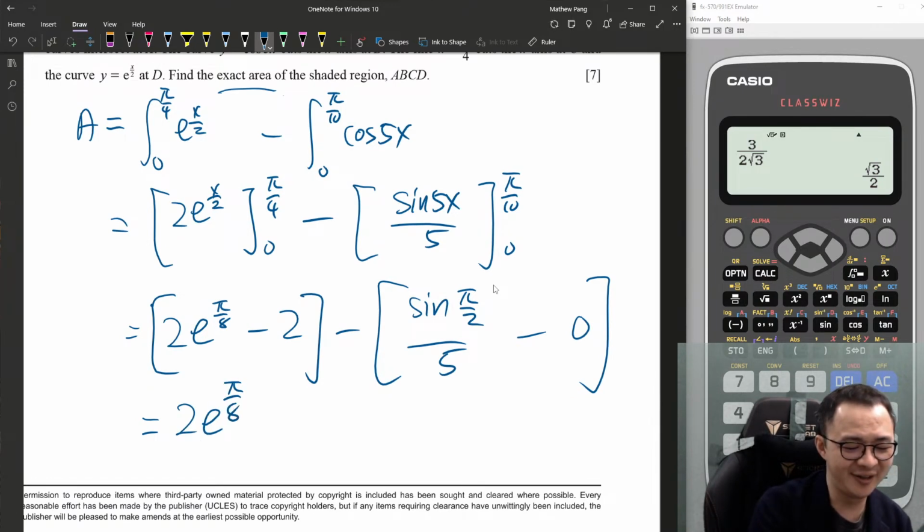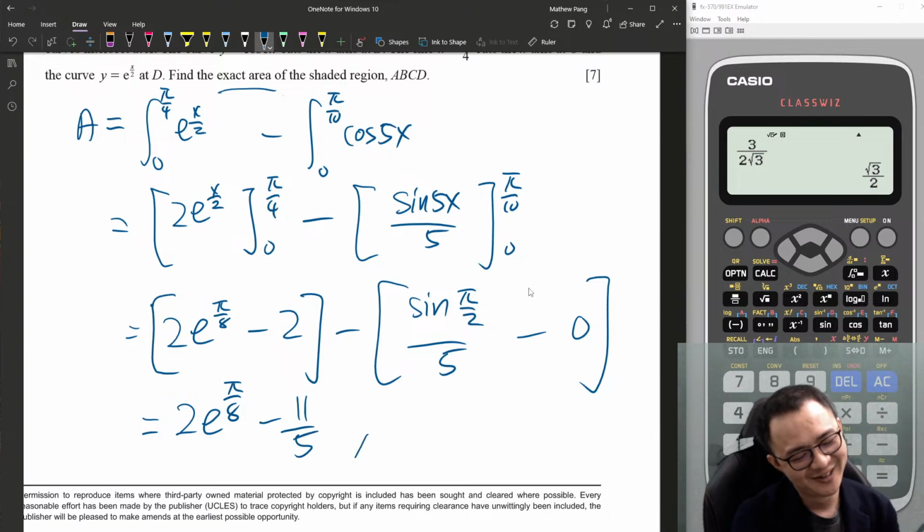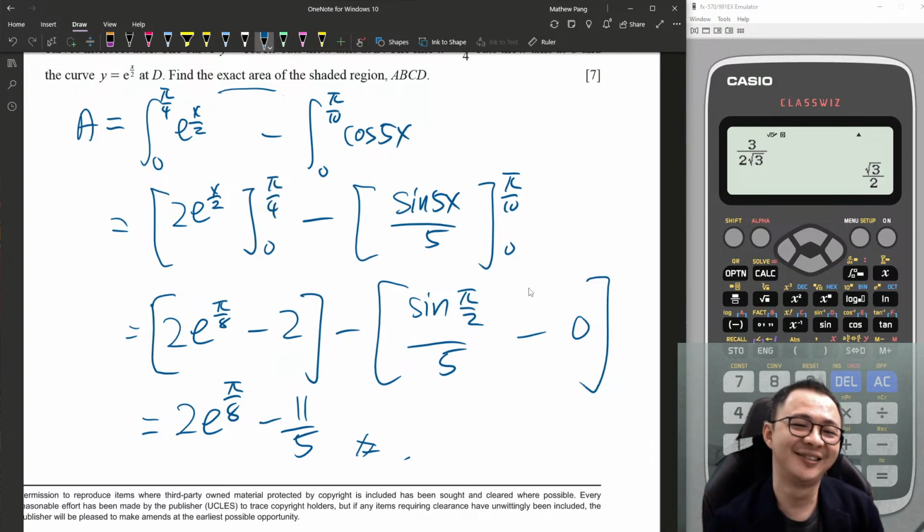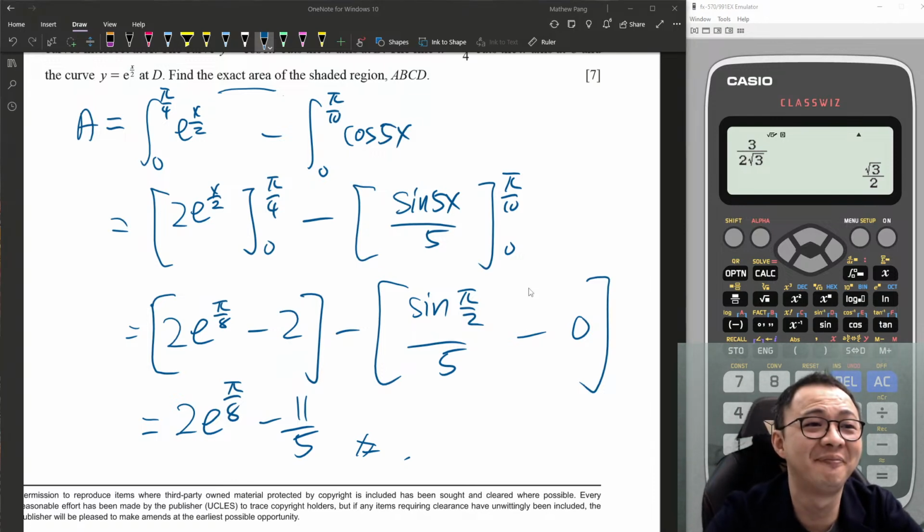2e to the power of π/8, minus 2, minus 1 over 5. Because sine 90 degrees is 1, right? So it's 1 over 5. Negative 2 minus 1 over 5 is minus 11 over 5. Done. Not bad. I'm quite smart.